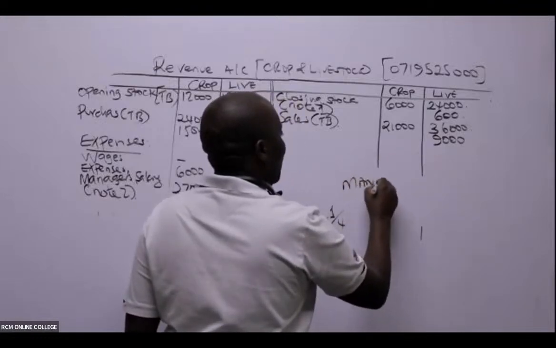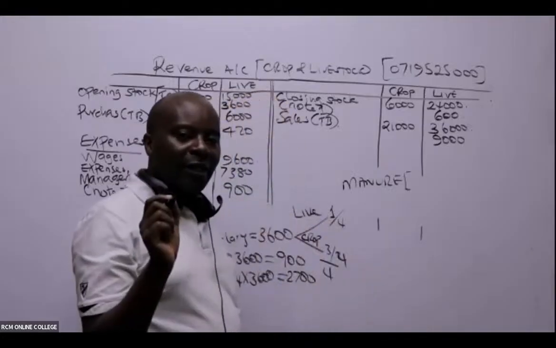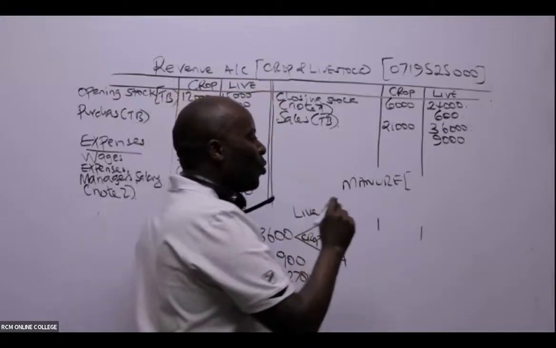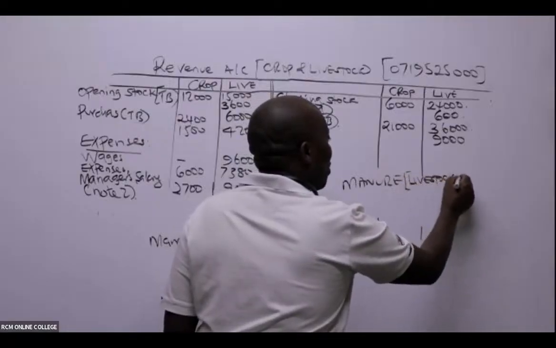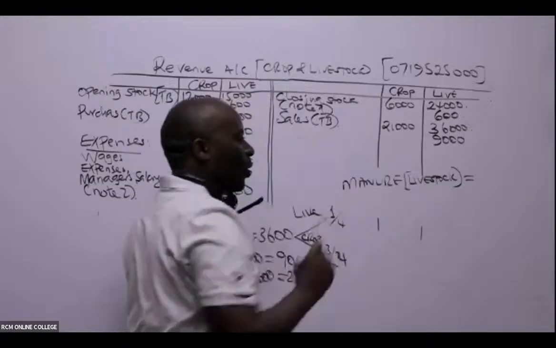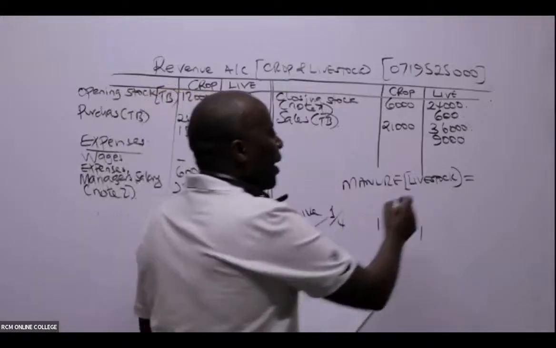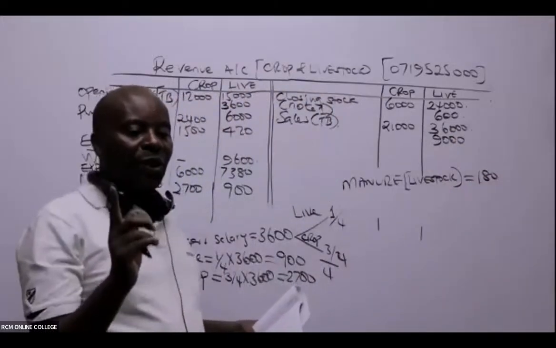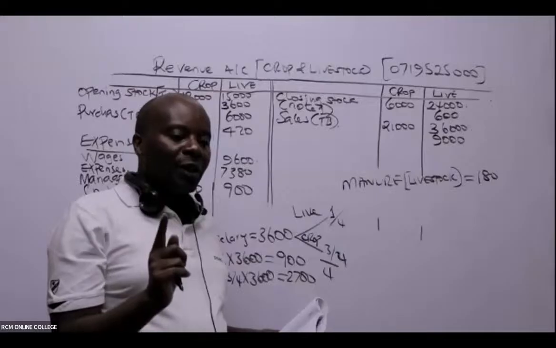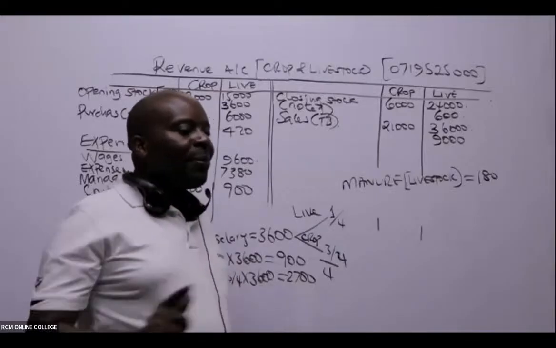So manure, who produces manure? It is livestock. Manure is from livestock, and this manure is worth 180. Remember, our figures, ladies and gentlemen, are in thousands. What happened with this manure?